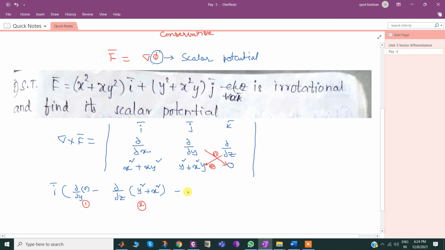Minus j bar times, by closing the particular column and the particular row, dou by dou x of 0 minus dou by dou z of (x square plus xy square). Similarly, plus k bar times dou by dou x of (xy square plus x square y) minus dou by dou y of